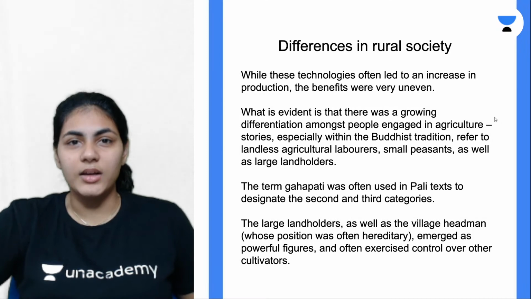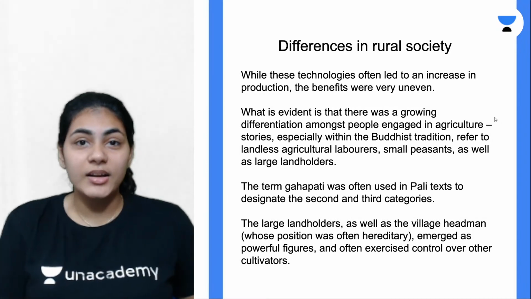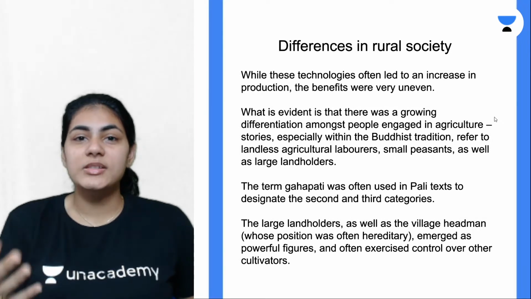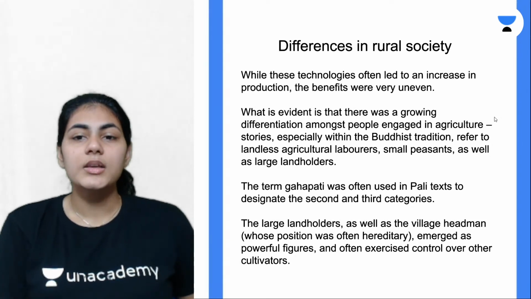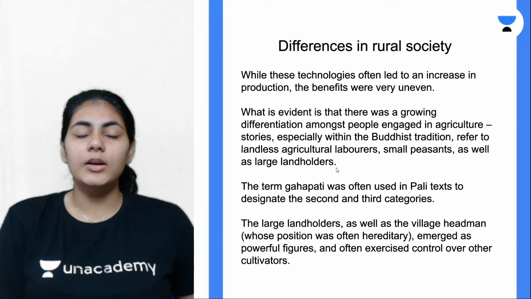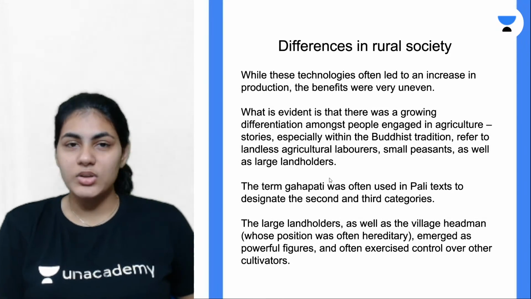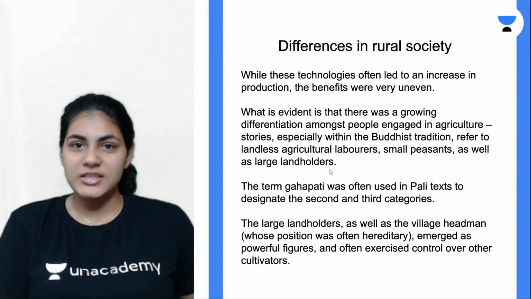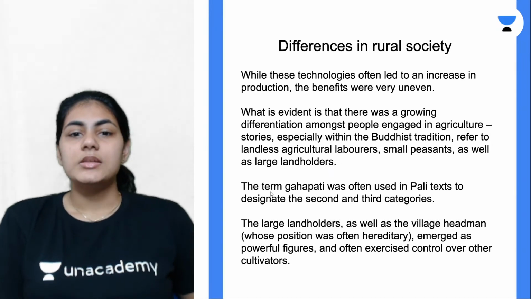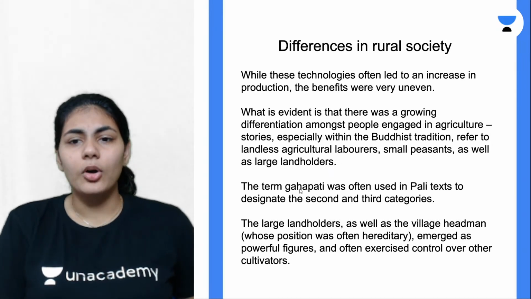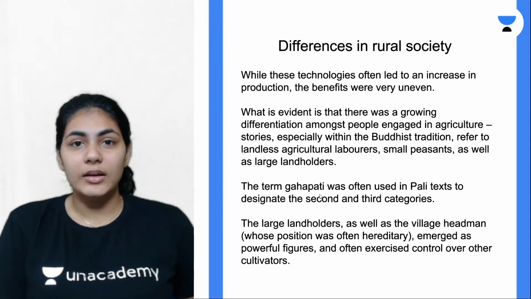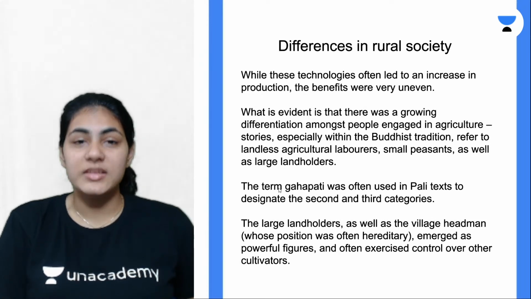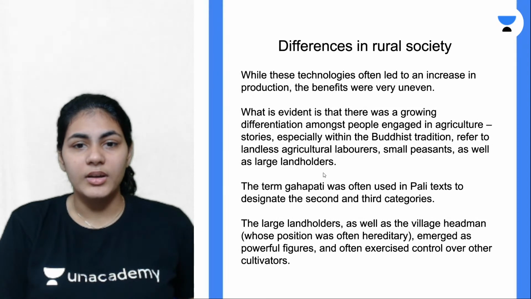But on the other side, you have all of these large landholders who used to have so much land under their control. They're very wealthy, very rich, right? There was so much surplus which they used to sell in the markets and gain money. So these are the three differences between the rural populations back in those days, which are evident from the Buddhist texts. There's a particular term called Gahapati, which was used in the Pali text to designate the second and third categories, which are small peasants and large landholders, right?